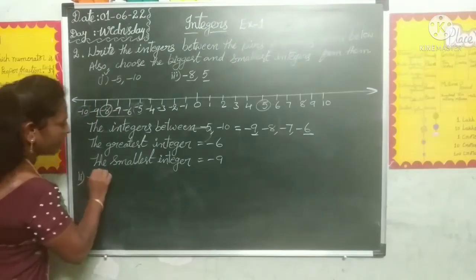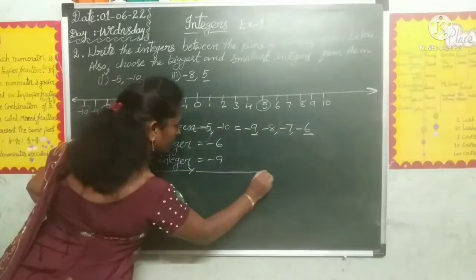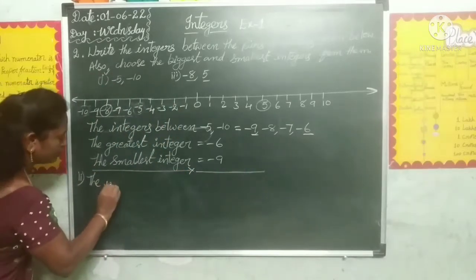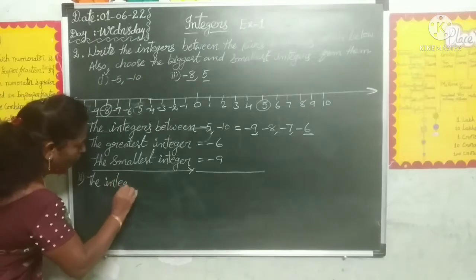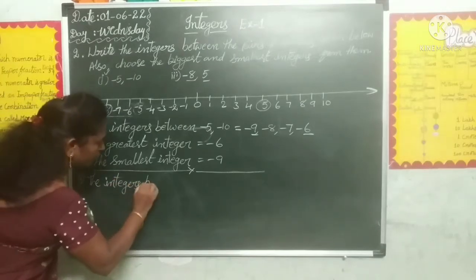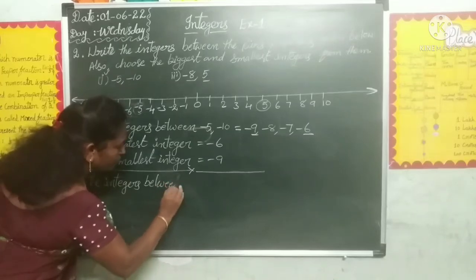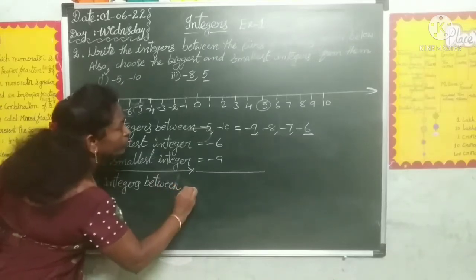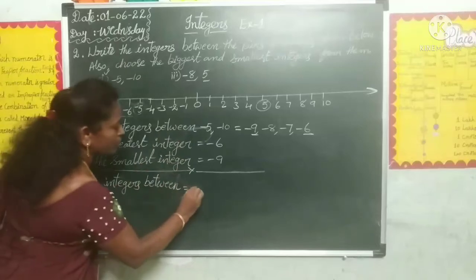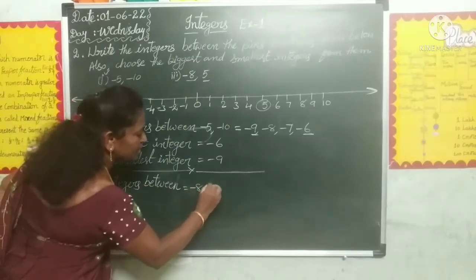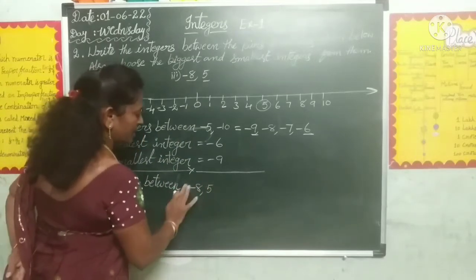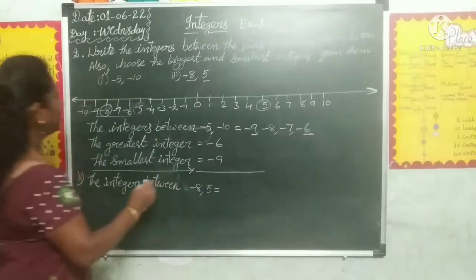The integers between minus 8 and plus 5, how many are there?